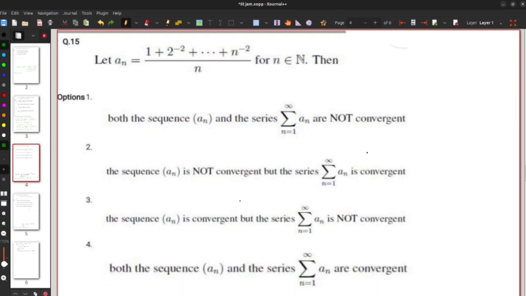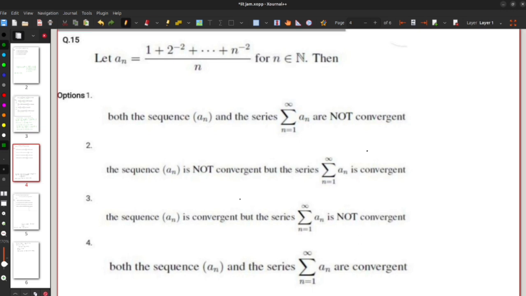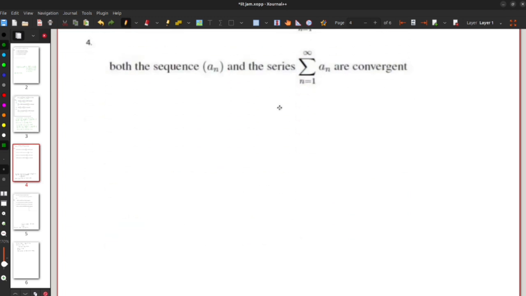In this question, a sequence is given. An is 1 plus 2 to the minus 2 plus dot dot dot n to the minus 2 by n, and this is for every natural number n. And the options ask about the convergence of the sequence an and the convergence of the series summation an. To check whether the sequence an is convergent or divergent, we have to recall a theorem. I am writing the theorem.